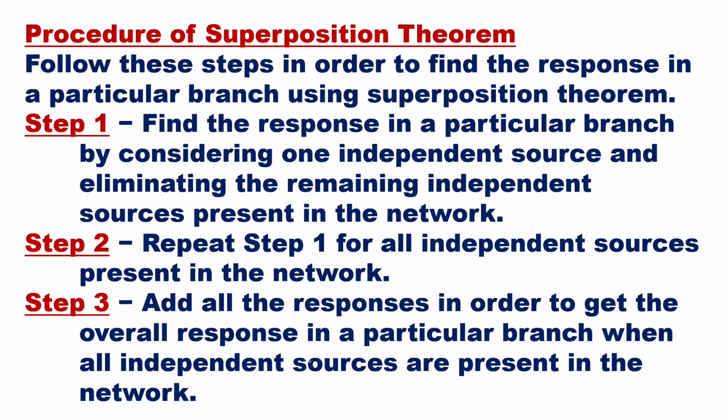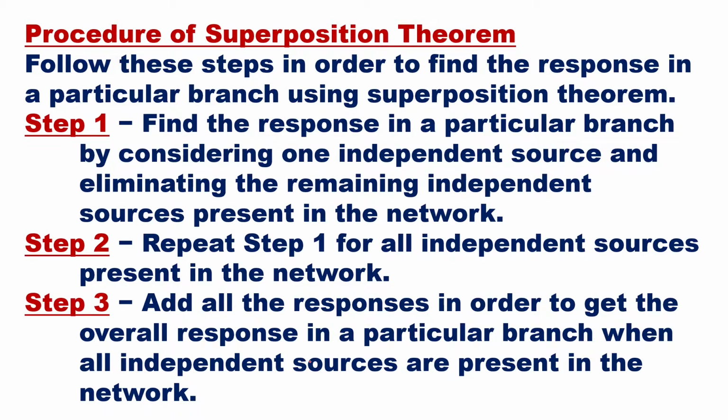So if the network has many sources, you consider one source and find the effect of that source on whatever element you want, whether you want to see the current through that element or the voltage across that element. You find it because of one source, then you eliminate that first source, activate the second source and find the same effect on that particular element.